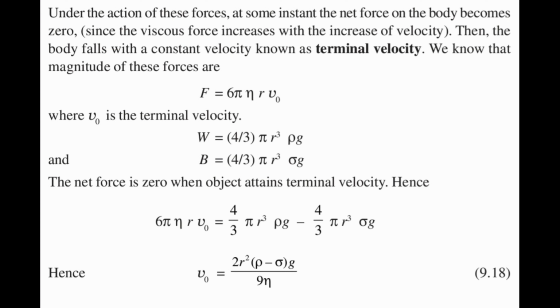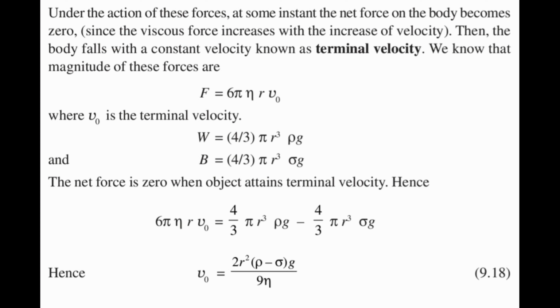Under the action of these forces, at some instant the net force on the body becomes 0. Then the body falls with a constant velocity known as terminal velocity. We know that the magnitudes of these forces are: F is equal to 6 pi eta r V0, where V0 is the terminal velocity, W is equal to 4 by 3 pi r cube rho g, B is equal to 4 by 3 pi r cube sigma g.